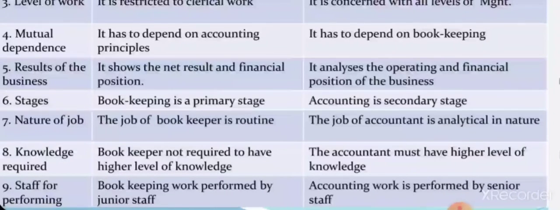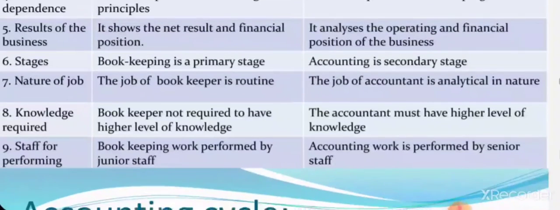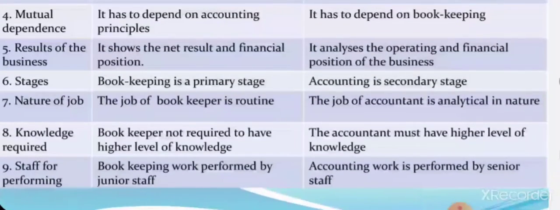And when it comes to the 7th, nature of the job, the job of a bookkeeper is a routine kind. It is just entering the transaction, that is recording. And when it comes to accounting or accountancy, the job of an accountant is analytical in nature. And based on the knowledge required to perform, the bookkeeper is not required to have a higher level of knowledge, because it is clerical.